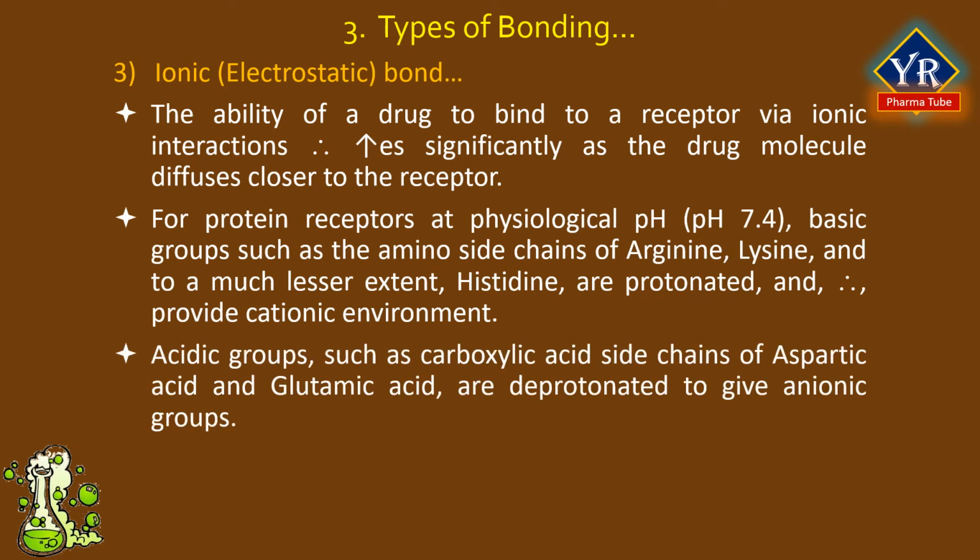Acidic groups such as carboxylic acid side chains of aspartic acid and glutamic acid are deprotonated to give anionic groups. Thus, drug and receptor groups will be mutually attracted provided they have opposite charges.